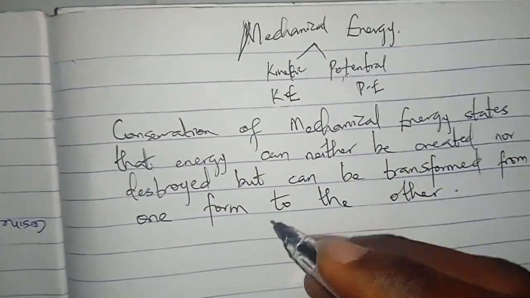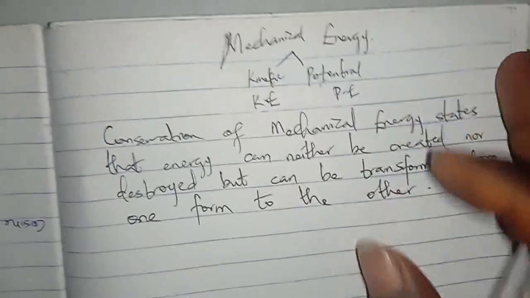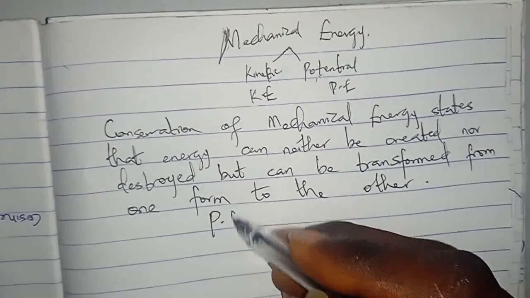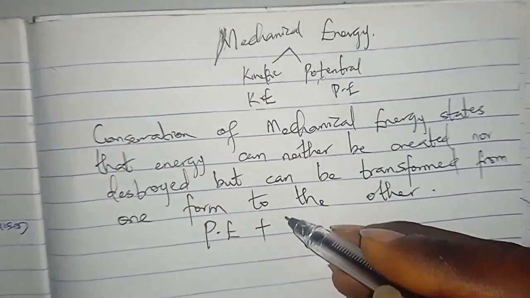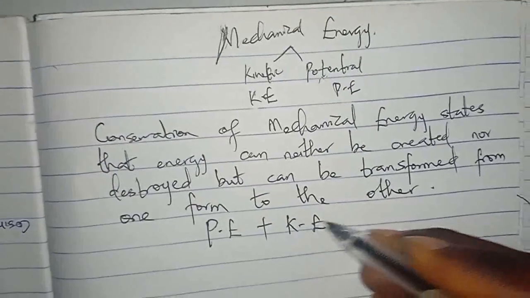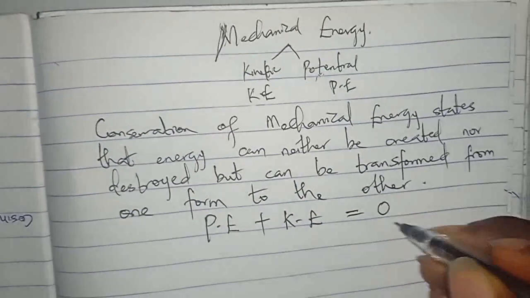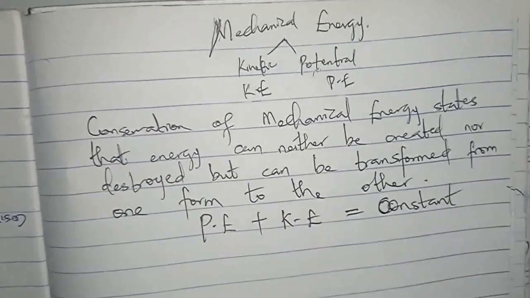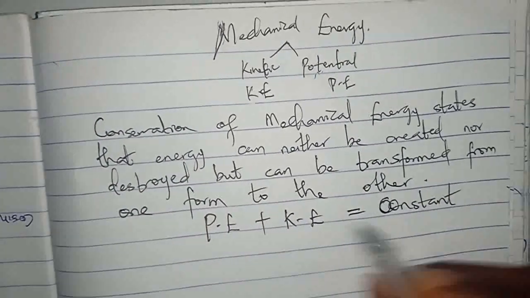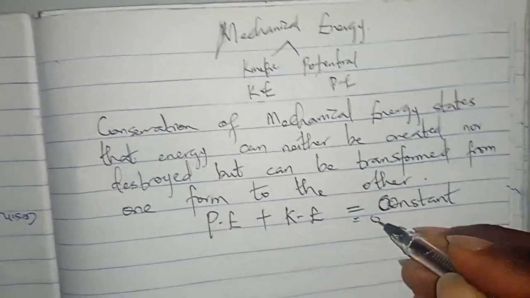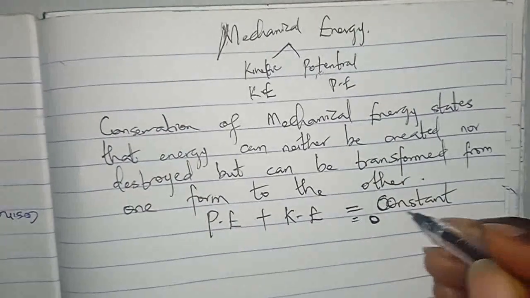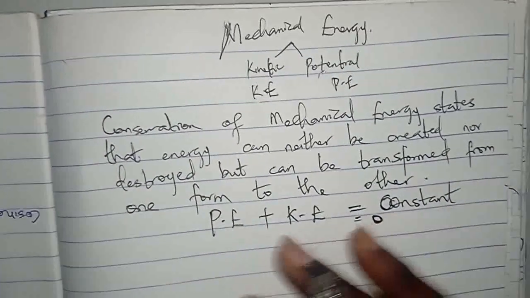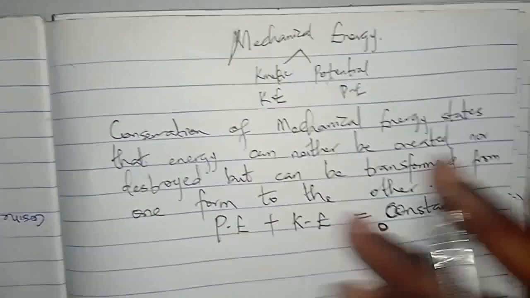And the formula for this law or this principle is simply potential energy plus kinetic energy is equal to 0, or you say it's equal to a constant, is steady, is constant. Some textbooks you see it equals 0. Whichever way, when they say it's equal to 0, it means it's equal to a constant. That is held constant. The total system is at equilibrium. So you need to know this.